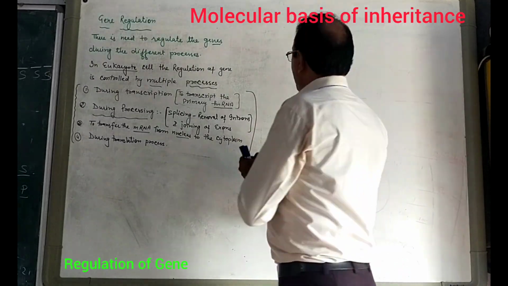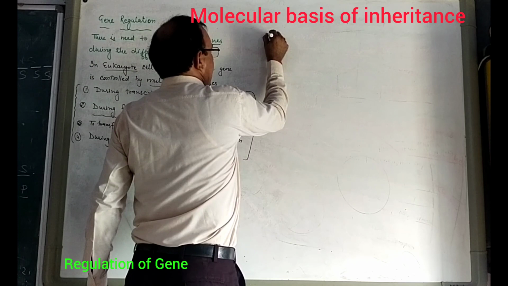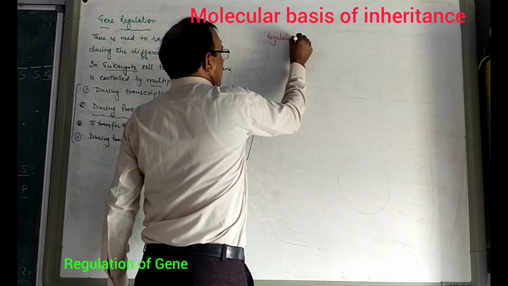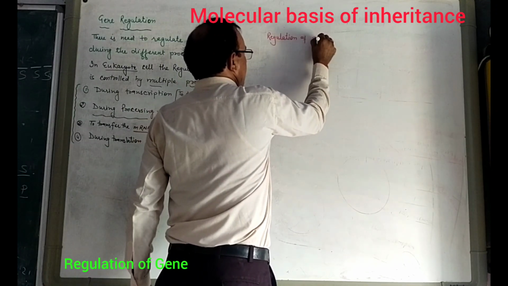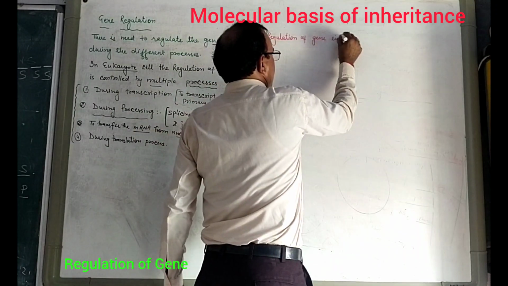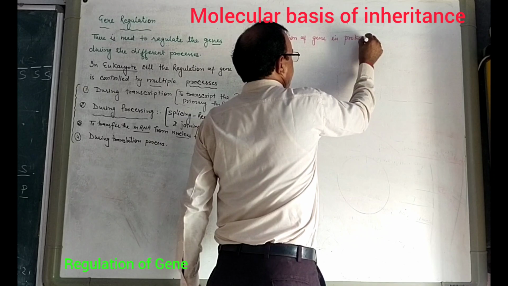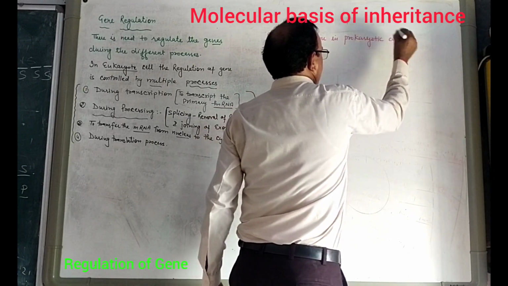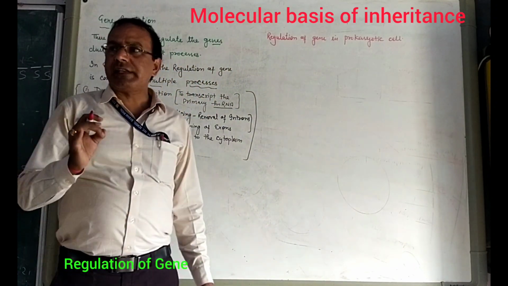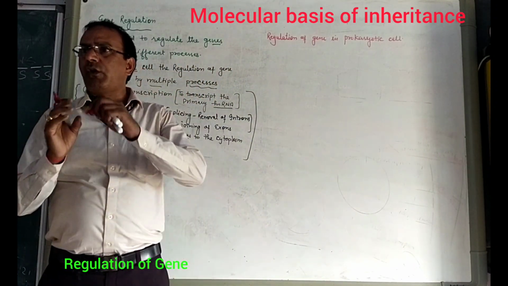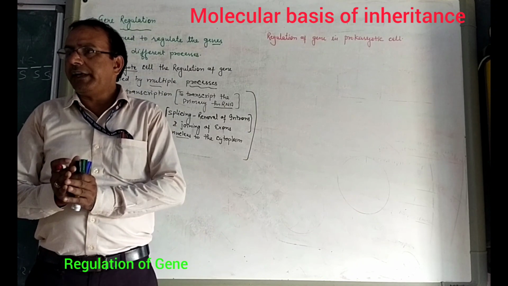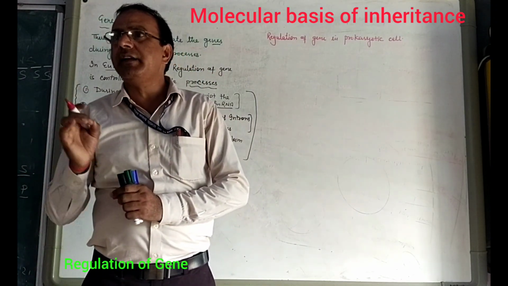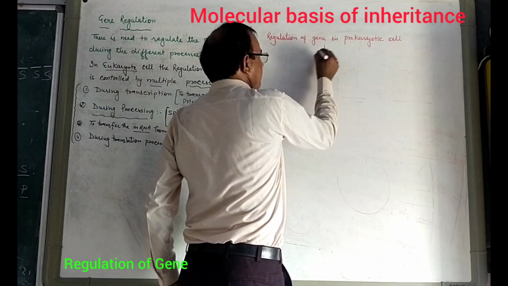In the prokaryotic cell, the whole process of regulation of gene is under the control of an expression unit, called accessory protein.